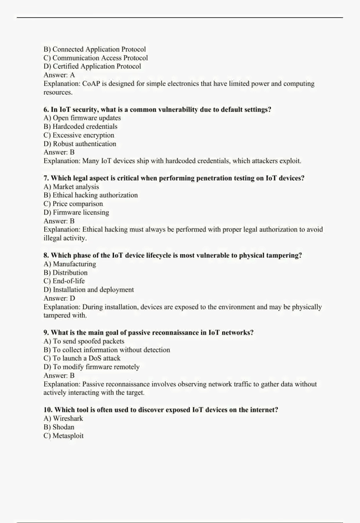6. In IoT security, what is a common vulnerability due to default settings? A. Open firmware updates. B. Hard-coded credentials. C. Excessive encryption. D. Robust authentication. Answer B. Explanation. Many IoT devices ship with hard-coded credentials, which attackers exploit.